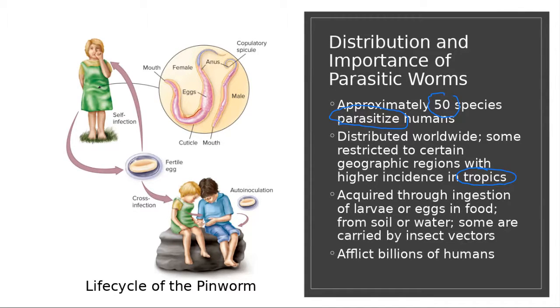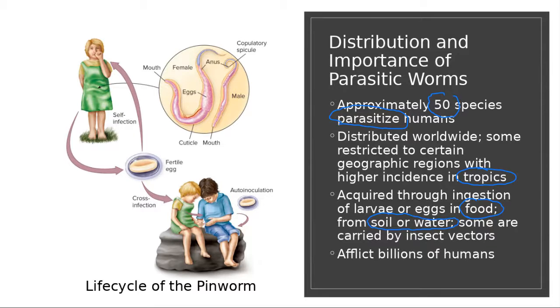They can be transmitted through food, like eating raw food, for example raw meat. They can also cause worm infection from the soil or from drinking water.